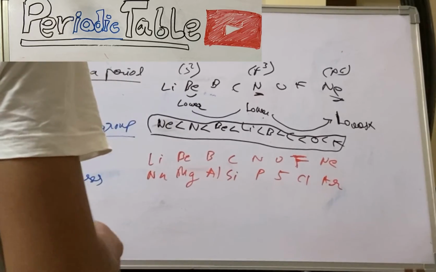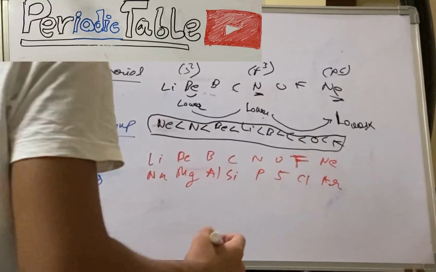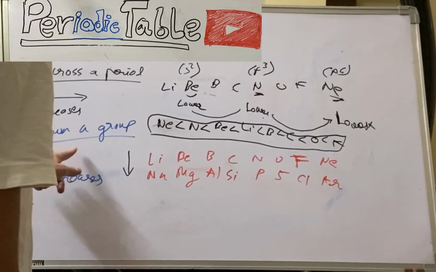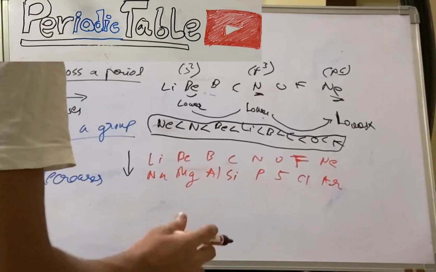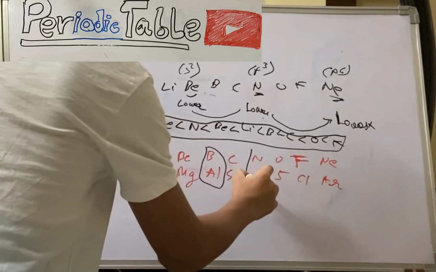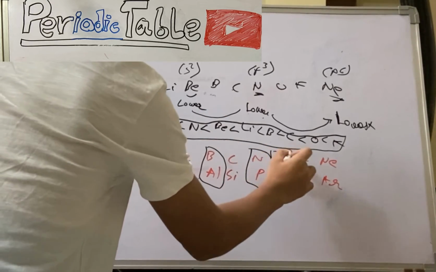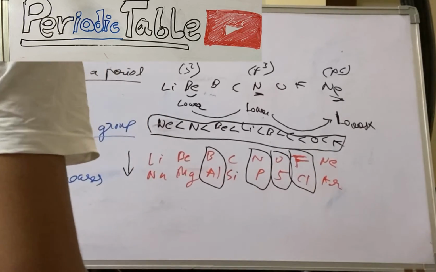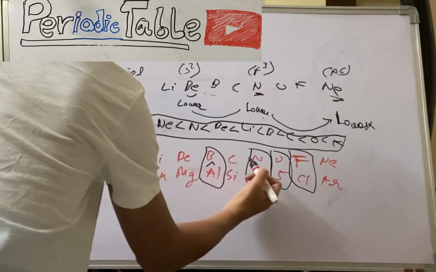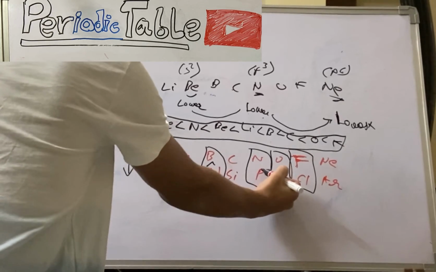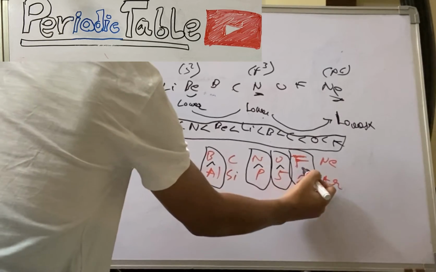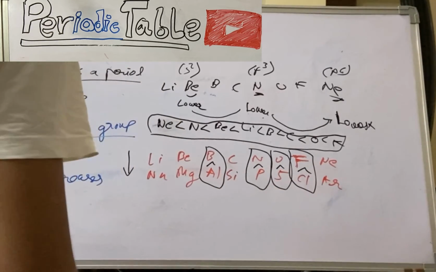Now here we have got a few exceptions. Here ideally the electron affinity should decrease, but it's not the same in the cases of Be and Al, N and P, O and S, and F and Cl. So here the electron affinity of Al is more than Be, of P is more than N, S is more than O, and Cl is more than F.